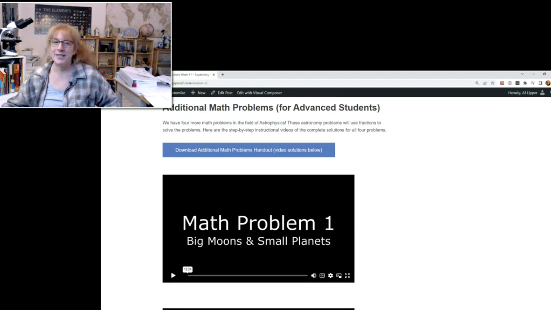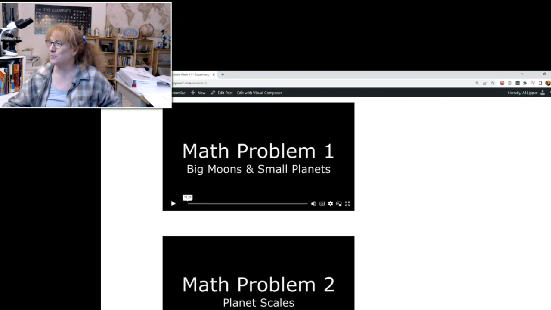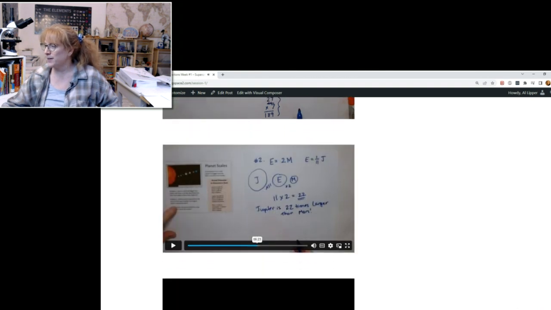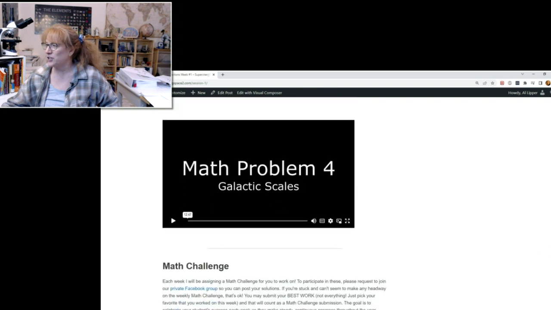And then if you are into astronomy like I am, I try to include some astronomy in a lot of the weeks, not every week, but a lot of the weeks. And so we talk about moons and planets, and these are all real labs with real data in them. We are scaling different planets and looking at the sun and the stars and how big galaxies are.